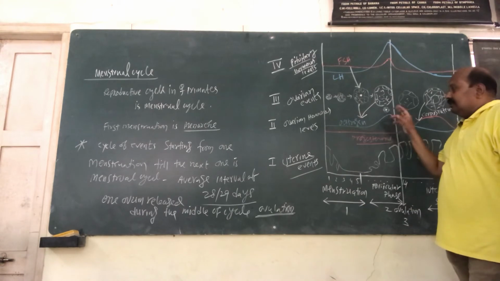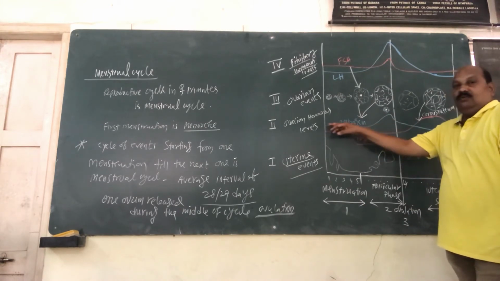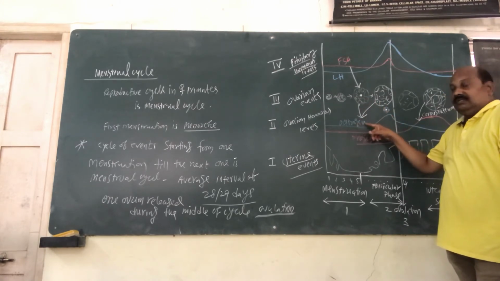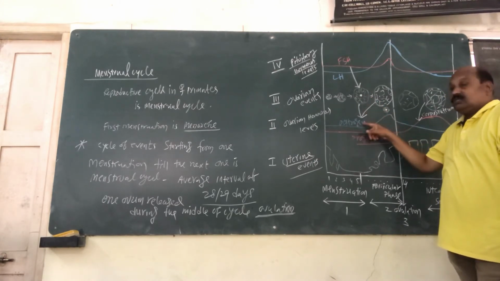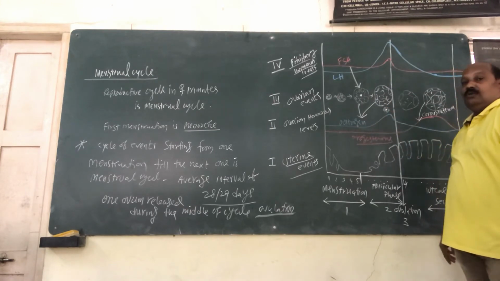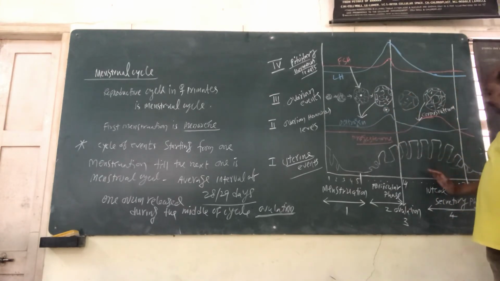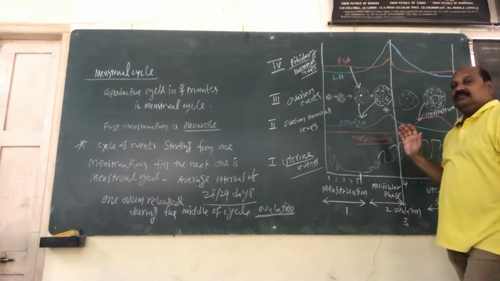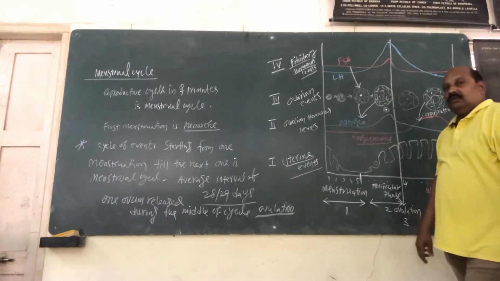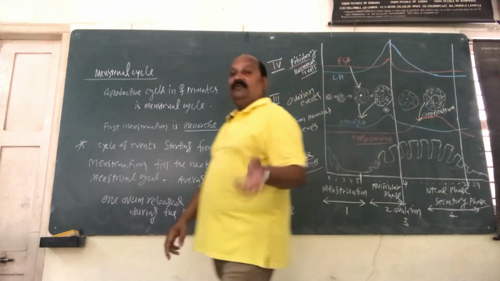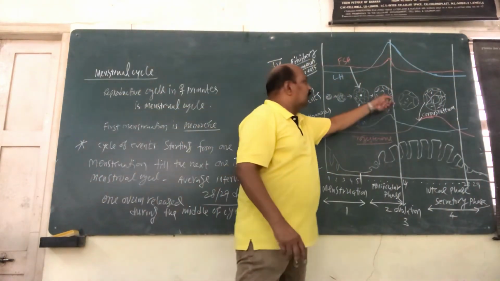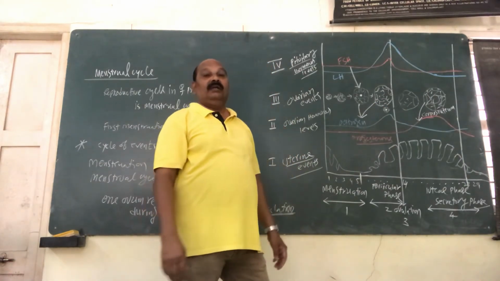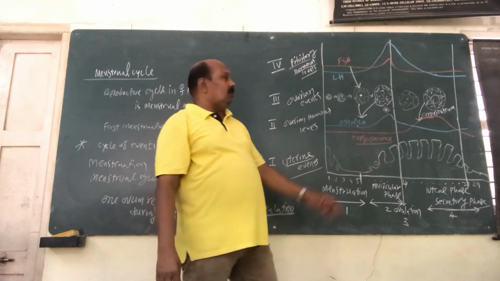Now at the same time you see the hormone level of the ovarian follicle. That means the hormones of the ovary, which we call estrogen, are called the ovarian hormone. This level also increases during the ovulation period. Now we come to the third stage, the luteal phase. Once the egg, the secondary oocyte, is released, the empty follicle, which was previously an ovarian follicle, undergoes some changes to form a particular shape and size called the corpus luteum.